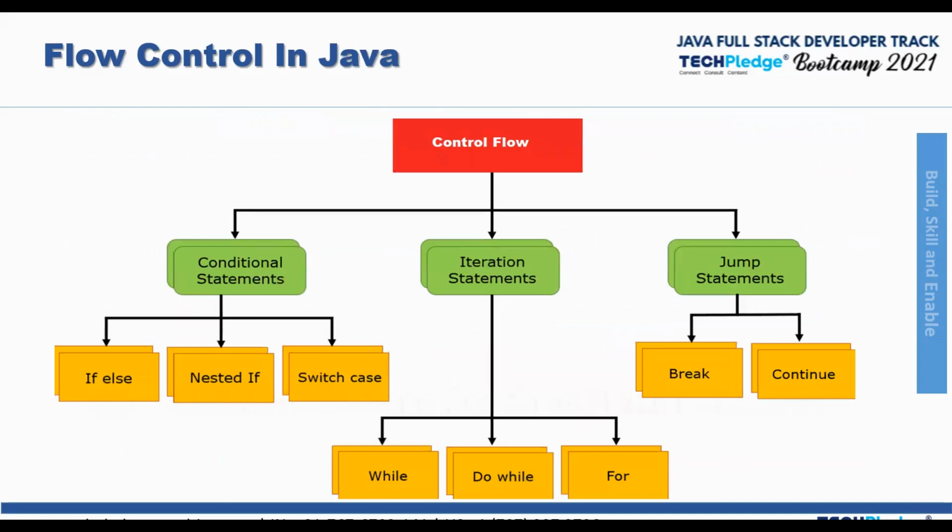Now, these are the different kinds of flow control that Java has. The first is the conditional statement, in which we have the if-else statement, the nested if, and the switch case. The next is the iteration statement, in which we have the while loop, the do while, and the for loop. And finally, the break and continue statements. In this module, we'll learn about all the different kinds of conditional statements, iteration statements, and jump statements in detail.